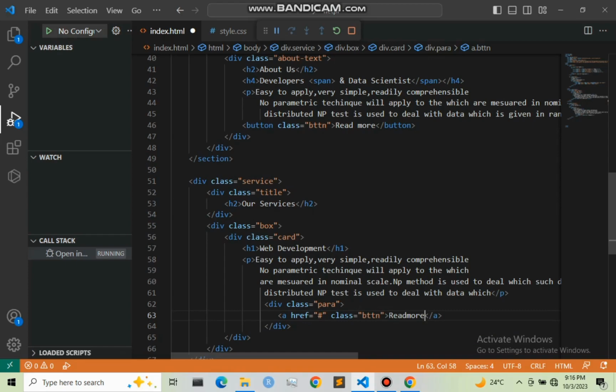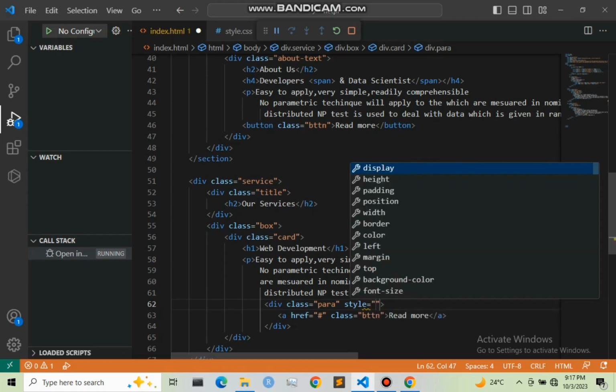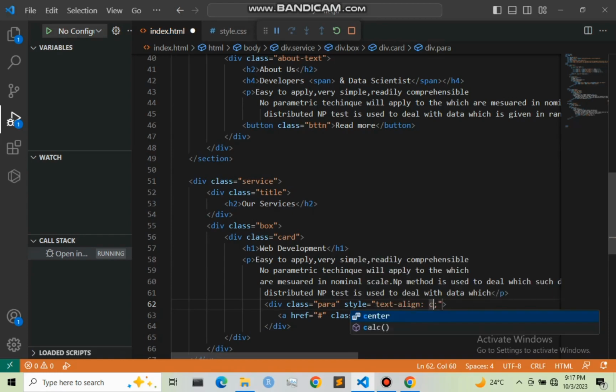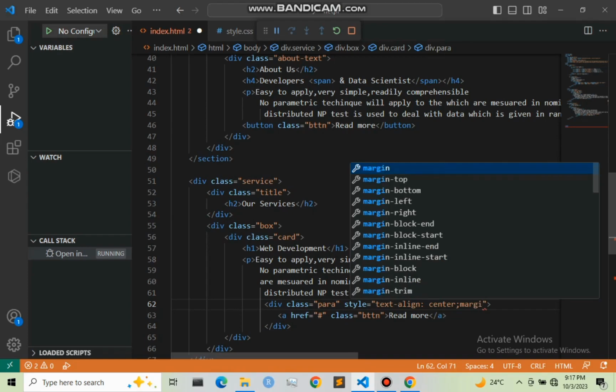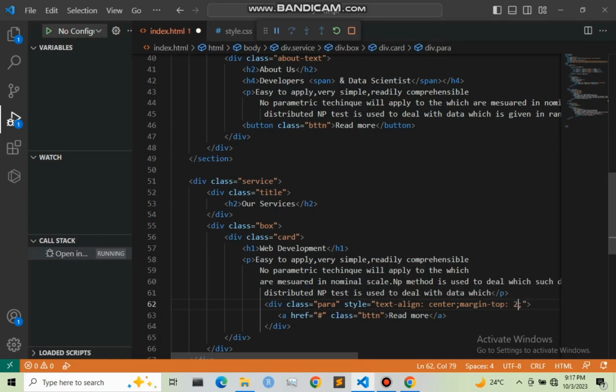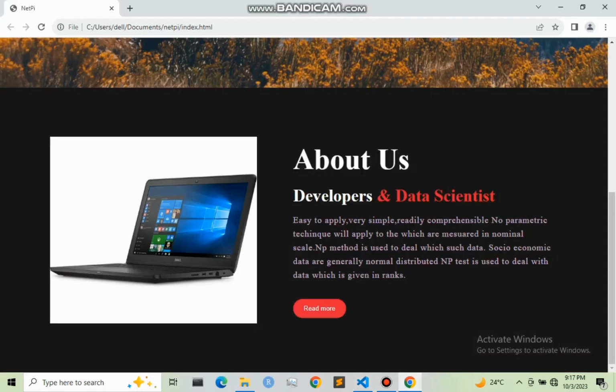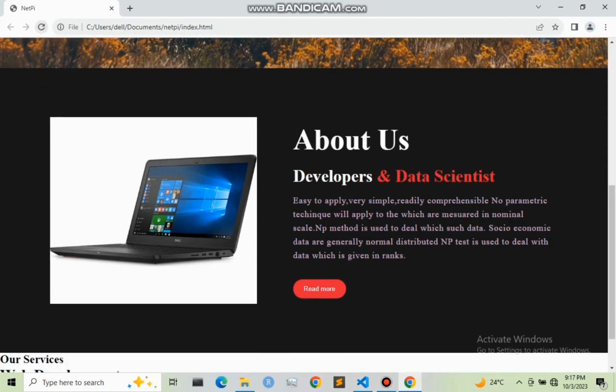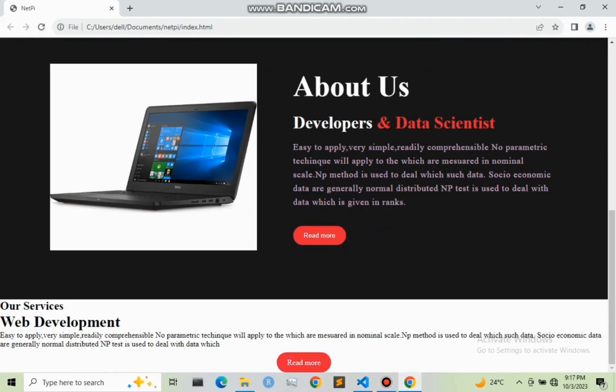So let me give this spacing right here, and in this paragraph of ours I'm going to style it. I'm going to give it a text align, not a margin. I'm going to give it to be center, and also margin top I'm going to give it is 20 pixel. So let me save this and refresh. So as you can see, we have right here our service section.